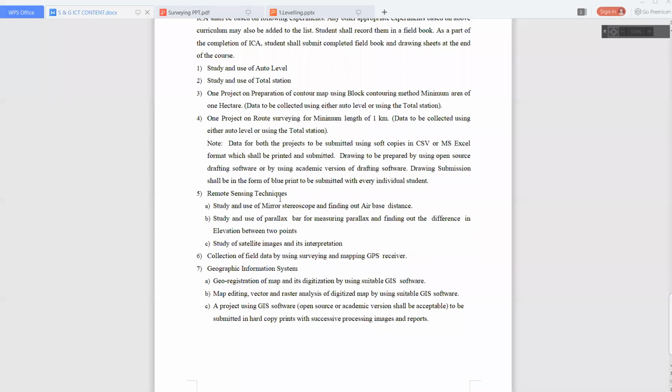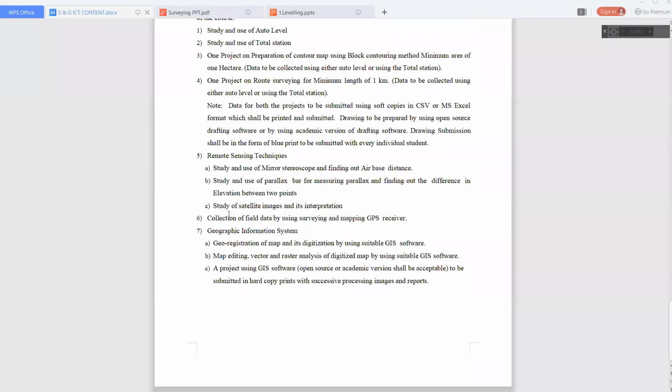Okay. So next is practical number 6, that is collection of field data by using surveying and mapping GPS receiver. With the help of the GPS receiver, we need to take data.